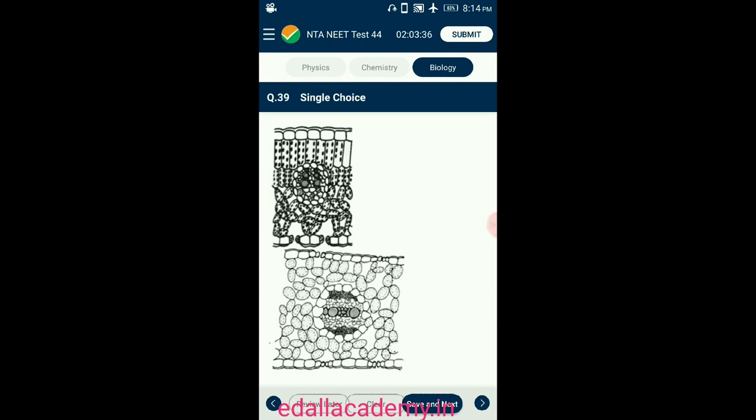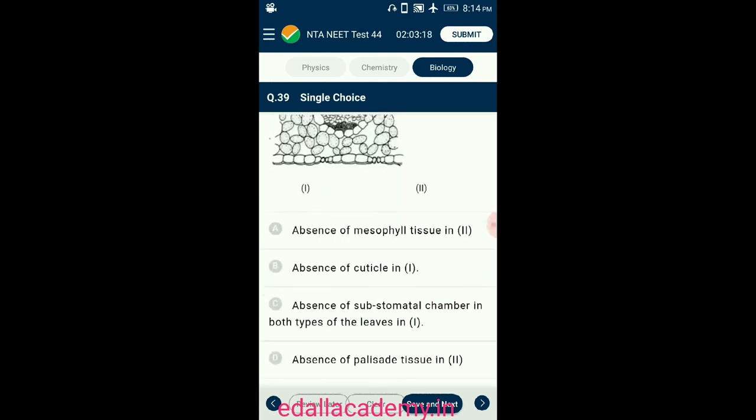The substomatal chambers are present only on the lower surface. In a monocot leaf, stomata are present on the upper as well as lower surface of the leaves. Thus, substomatal chambers are present on both the surfaces. So the answer for this question is option D, absence of palisade tissue. So that is the answer for this question.